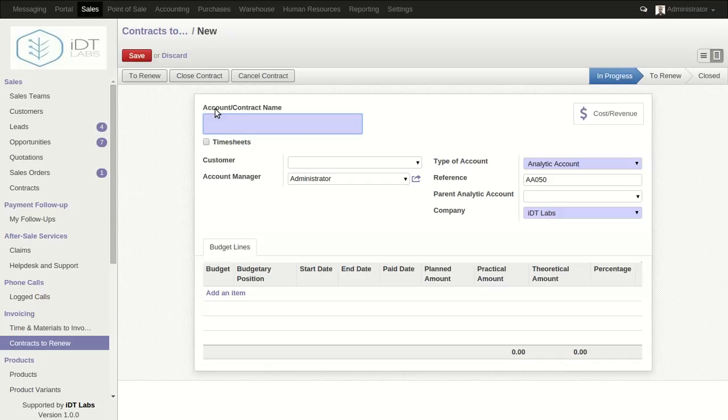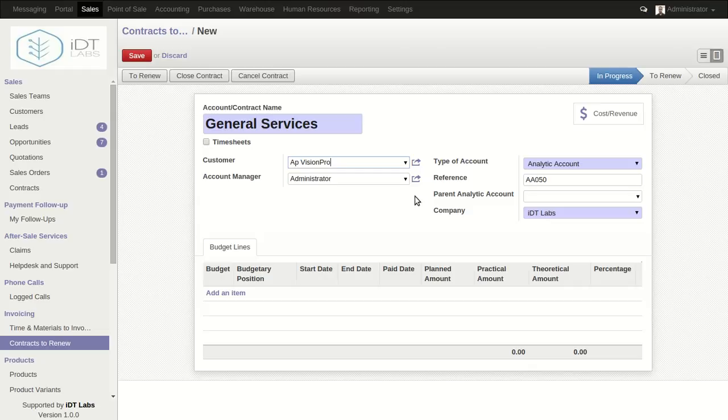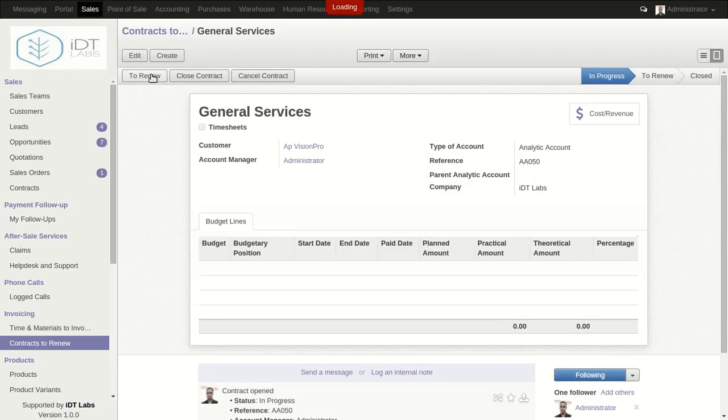So here again we can say General Services, and the customer is AP Vision Pro, and yes, we click save and we can say this is to renew. Just look at the name, General Services and AP Vision.